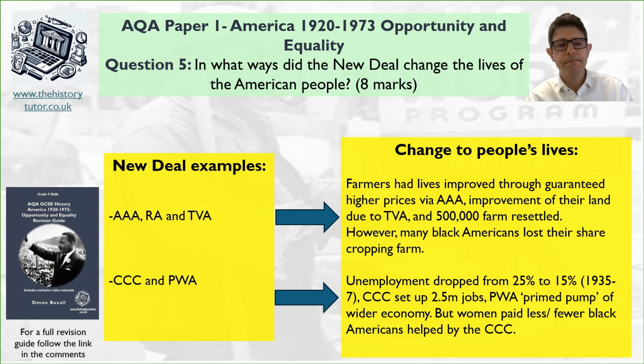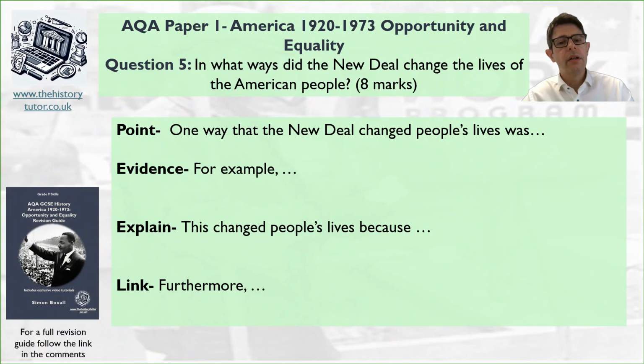This is how we're going to structure it. One way the New Deal changed people's lives was it helped farmers, it helped workers, it solved unemployment, something like that. For example, talk about your alphabet agencies. This changed people's lives because... talk about one group impacted. Furthermore, talk about another group impacted by the same set of examples you've given.